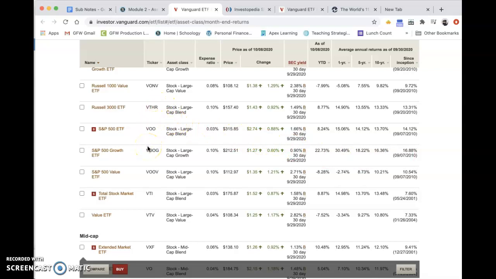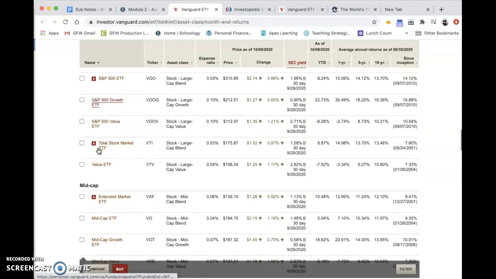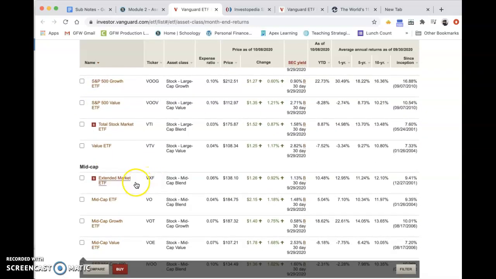So what I want you to do is select one or two, and there's a bunch you can look at. VXF is an extended market, you're going to be dealing with a little bit smaller size of company, but maybe has a little bit more possibility for some short-term gains.